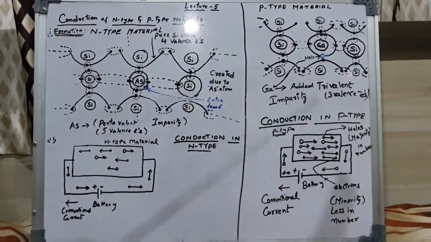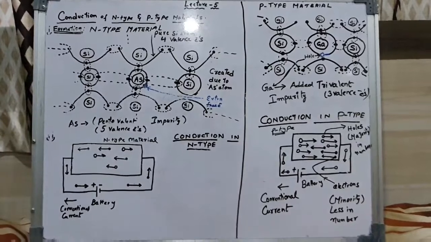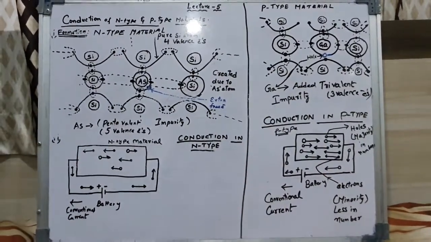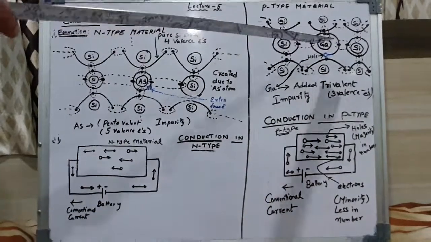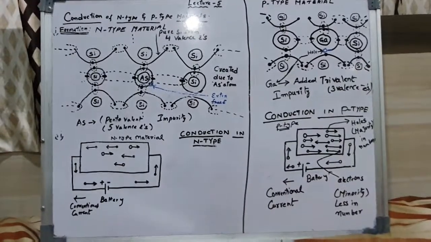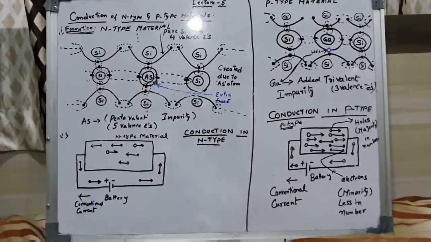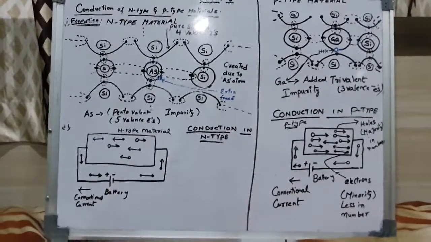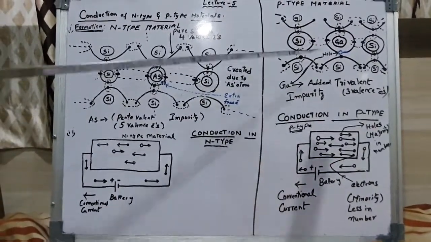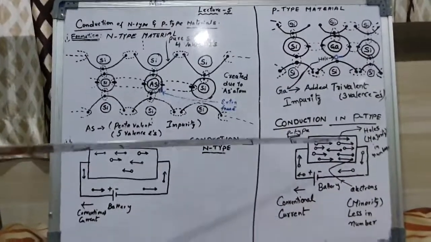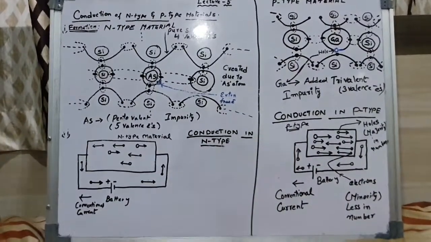But here the atom is short of one electron. So the fourth covalent bond in the valence shell is incomplete. This we call a hole. So each gallium atom added in silicon gives a hole.